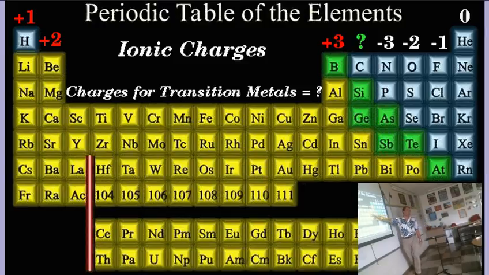Transition metals are confusing. Don't worry about it. These guys are even weirder. Don't worry about it. Most of our chemistry is going to deal with the S and P blocks anyway, and so just be familiar with those, okay? And that helps you understand why the noble gases, and we'll get to them in a little while, almost never form an ion, because they have a full energy level. Why would they give or take? They're happy the way they are, okay? So there's that.